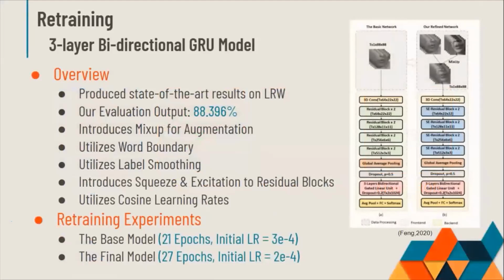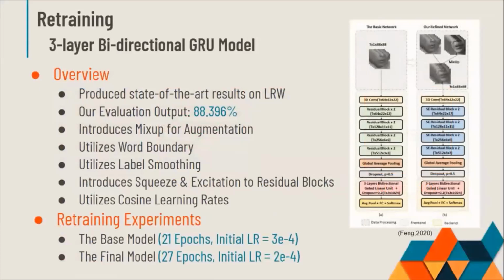First, in the pre-processing, the authors introduced mix-up as an augmentation technique by selecting two samples to generate a new sample using a weighted linear interpolation in both the ground truth and the loss function, which is beneficial since the models trained on the LRW dataset tend to usually overfit. Additionally, they also introduced cosine learning rate scheduling, allowing for a decaying learning rate which potentially improves the training progress, and they also utilize label smoothing and word boundary for the learning process.